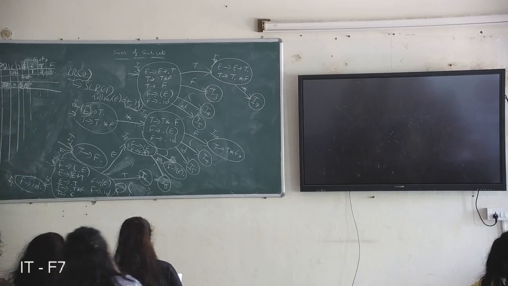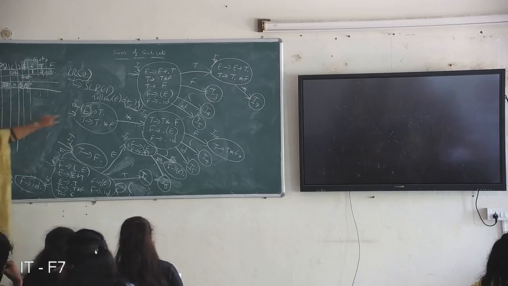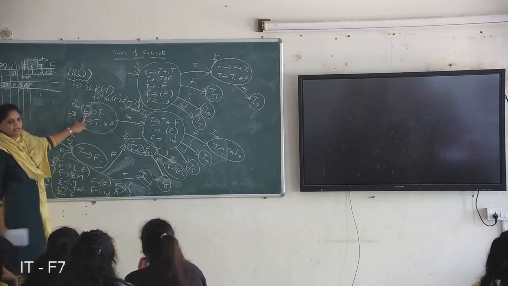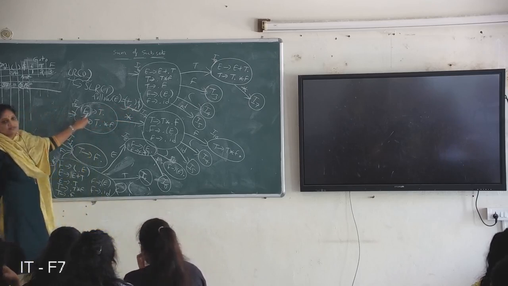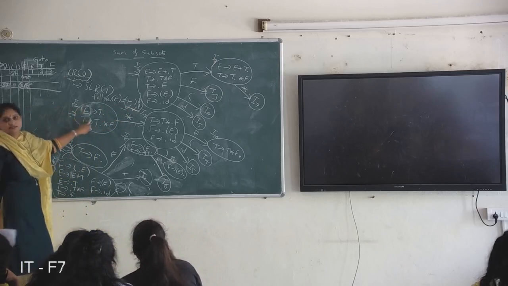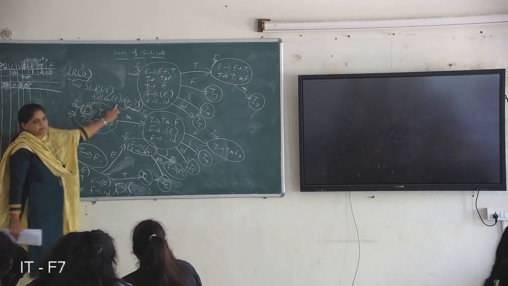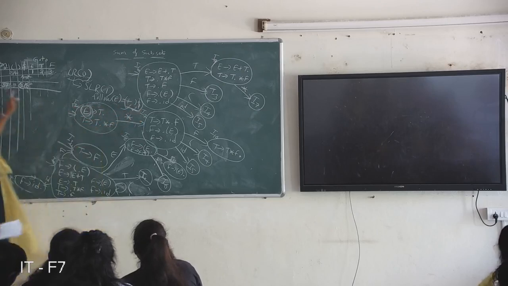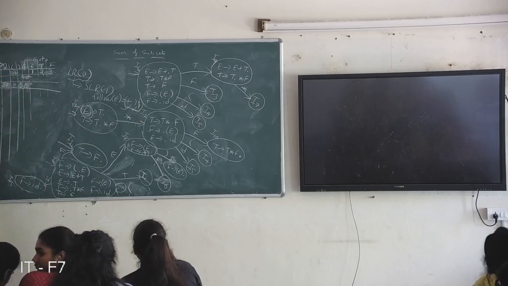Is it clear? You write the reduce action only in the follow of the left symbol. It is a final item, so for this final item the reduce action will be performed only in the follow of E. The follow symbols are only plus, close brace, and dollar, so in plus, close brace, and dollar you write the reduce action, reducing with the second production.